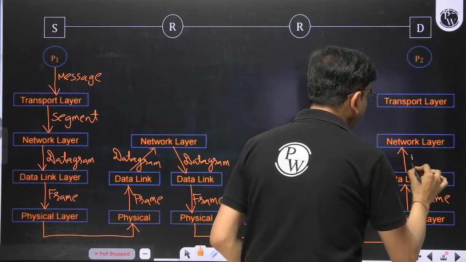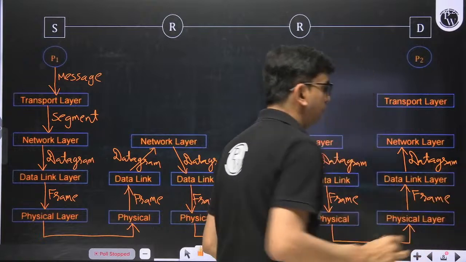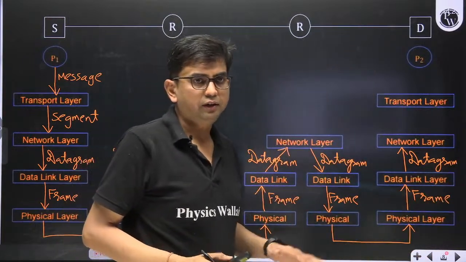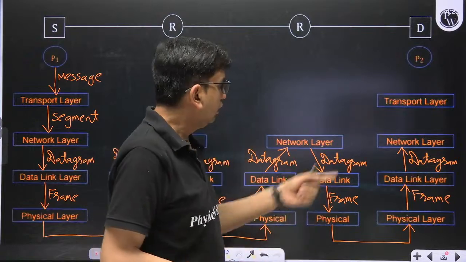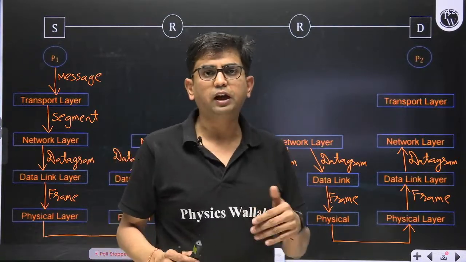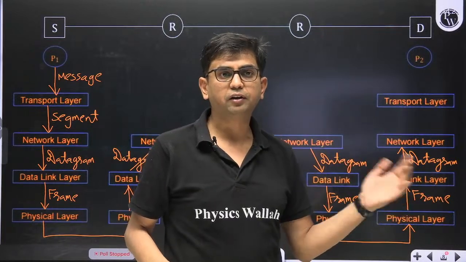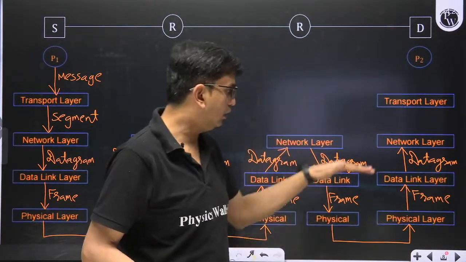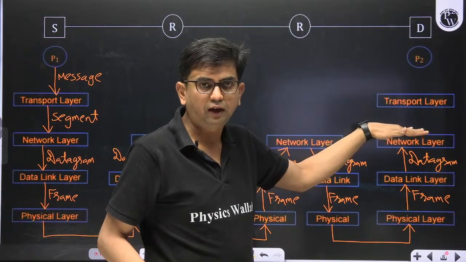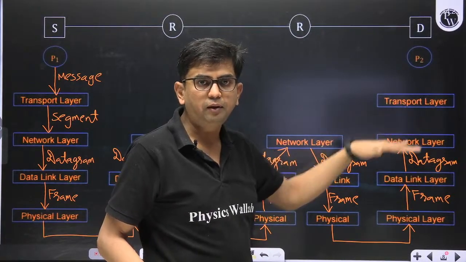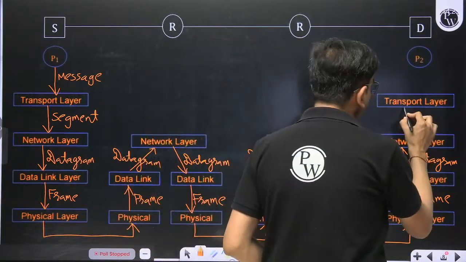Once the datagram is given to the network layer, the network layer finds out that the destination IP address is my IP address. In that case it will accept the datagram, remove the header, and extract the segment from the payload.